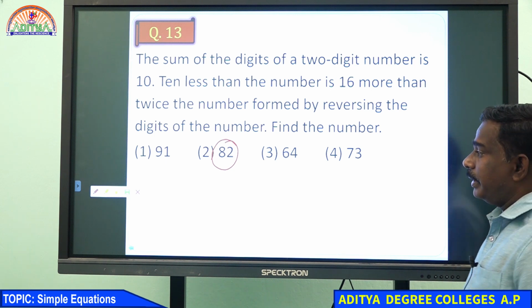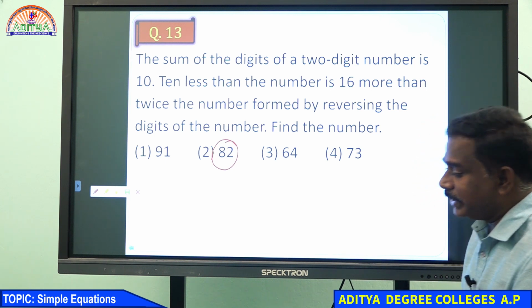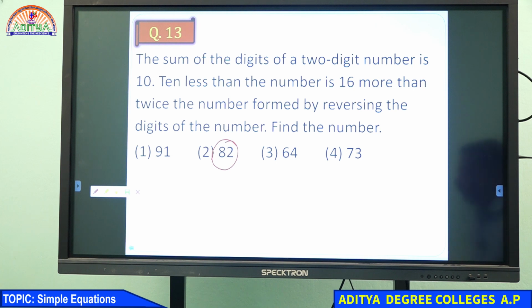Reversing the digits, 28, twice is 56, 16 more.